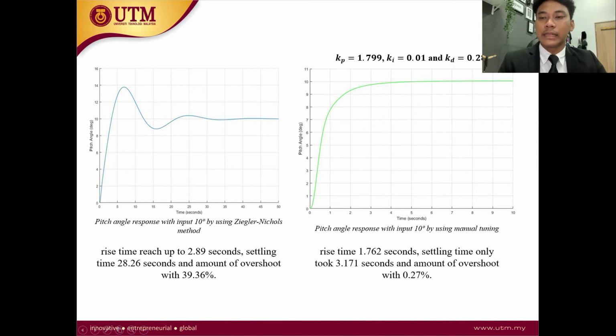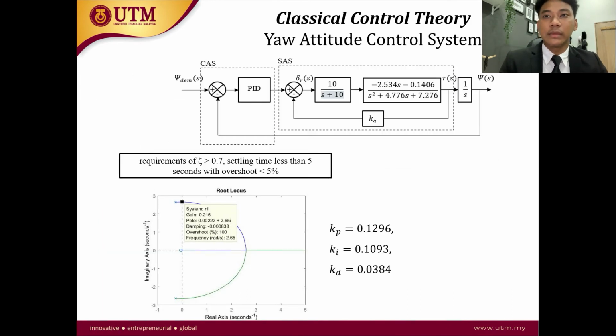Hence, I took the initiative to use the manual tuning method, and this is the new PID parameters that I obtained, where the time responses are better compared to the previous one, and the rise time, settling time, and also the overshoots are within the specific requirements. This also works the same for the yaw attitude control system. This is the block diagram, these are the specific requirements, and this is the open loop root locus.